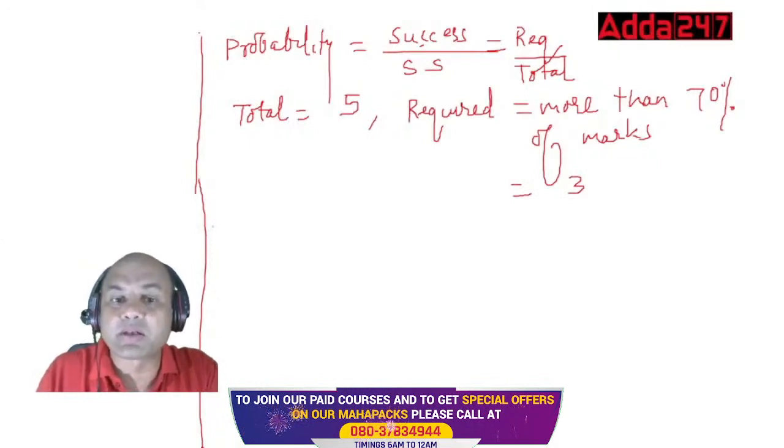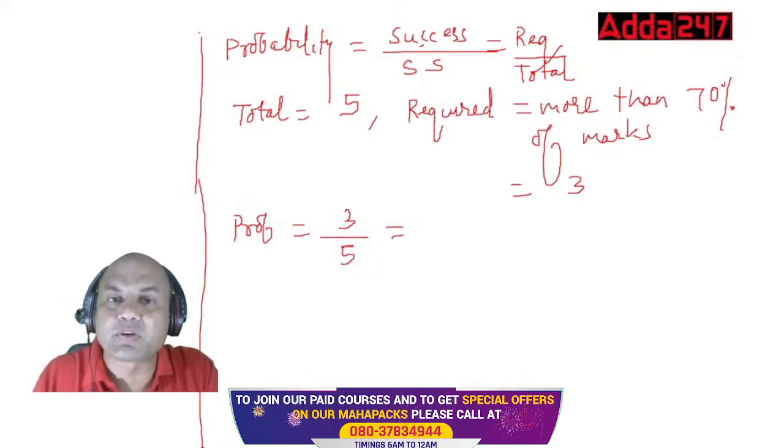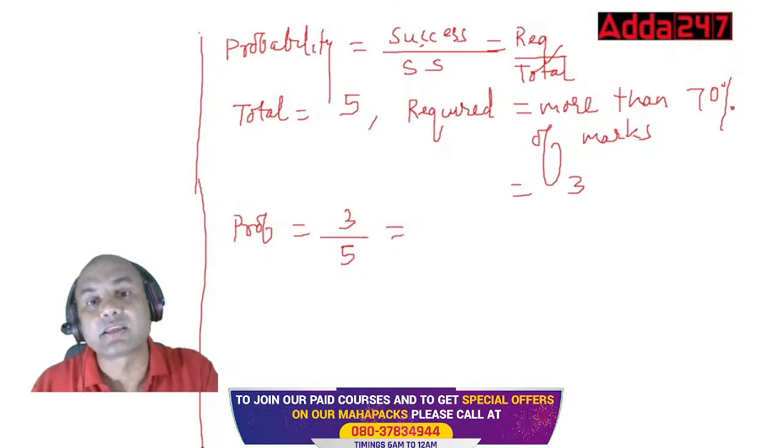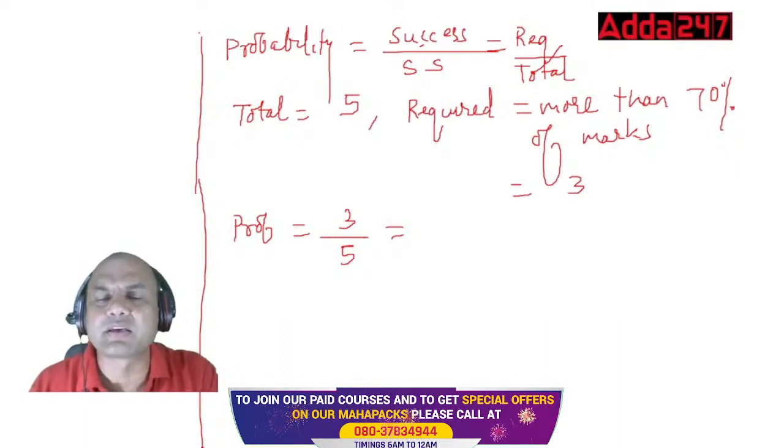So what is my probability? Probability equals required upon total. What is required? 3 upon 5. Or success upon sample space. Sample space I've covered in my earlier lecture. In sample space, I take the entire gamut, the total outcomes.